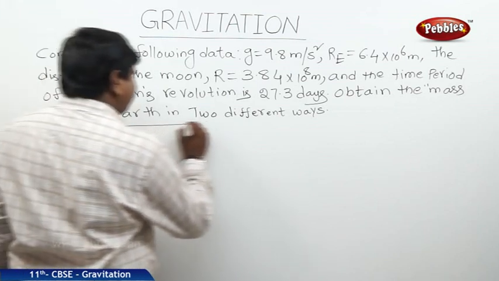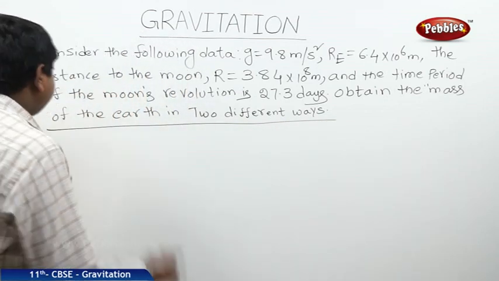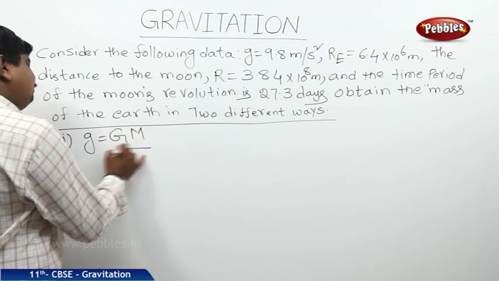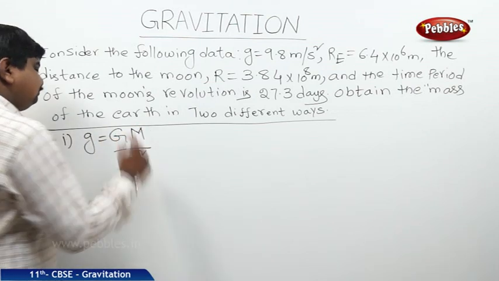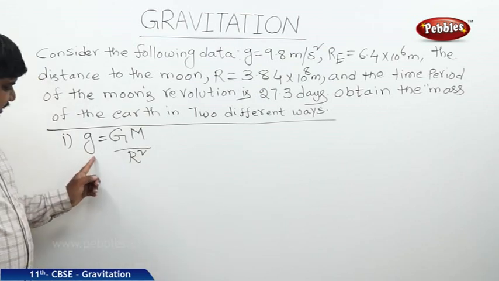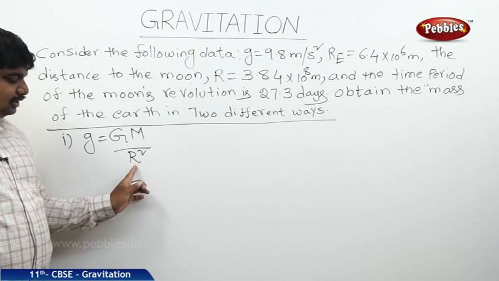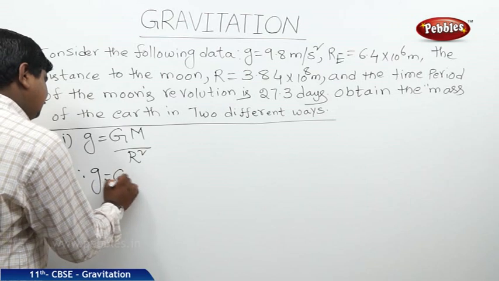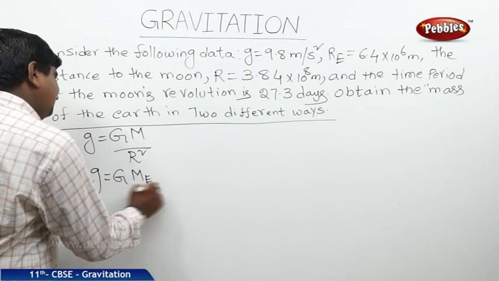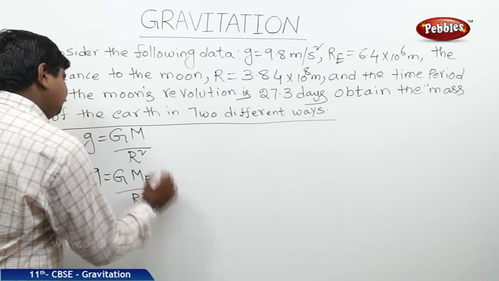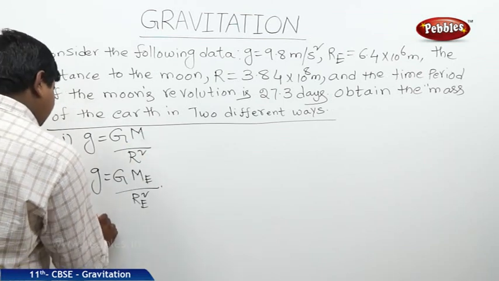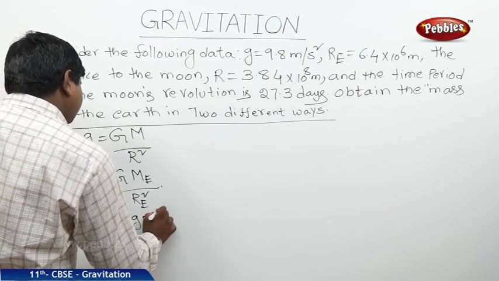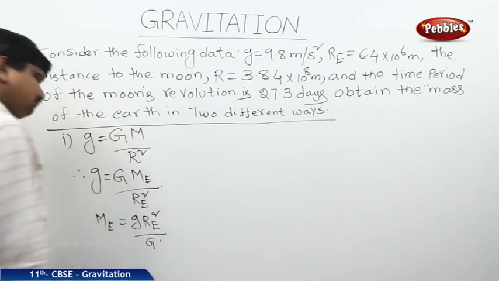We will discuss the two different ways to find the mass of the Earth. The first one is the easy method, where small g is equal to capital G M by r square. Since g is the acceleration due to gravity, we should substitute r as the radius of Earth. Therefore, we can write g is equal to capital G Me by Re square, where the mass of the Earth is g Re square by capital G.